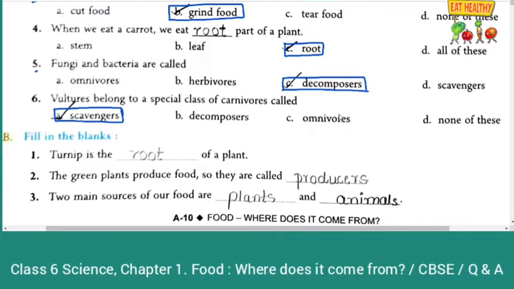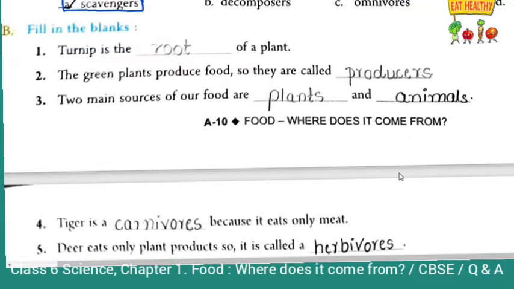Section B, fill in the blanks. First question, turnip is the dash of a plant. Turnip is the root of a plant. Second question, the green plants produce food, so they are called producers. Green plants are called producers.